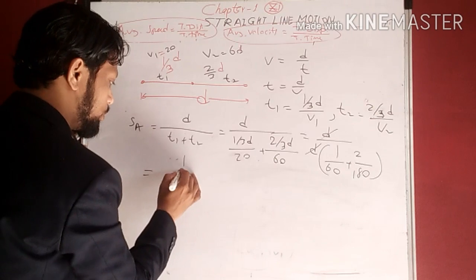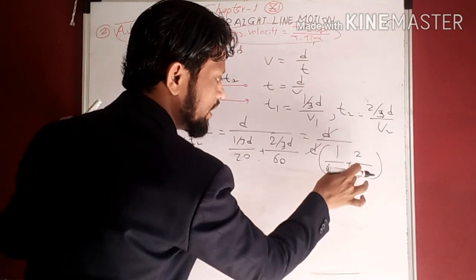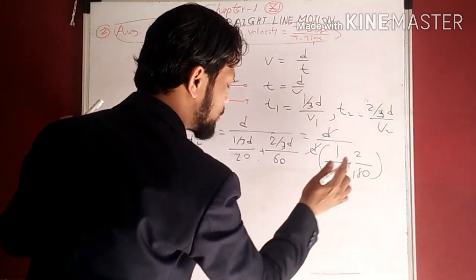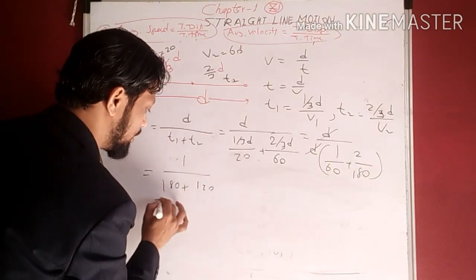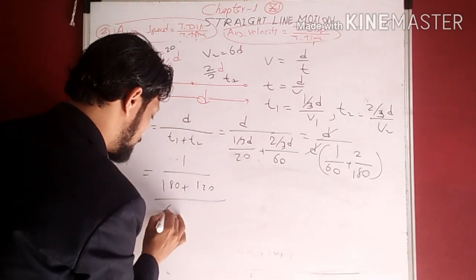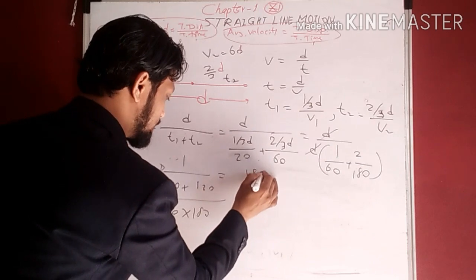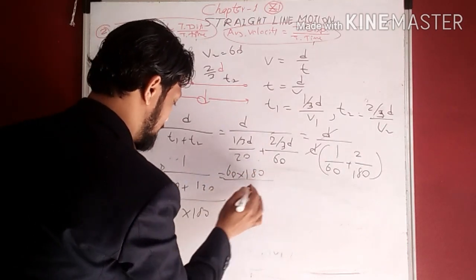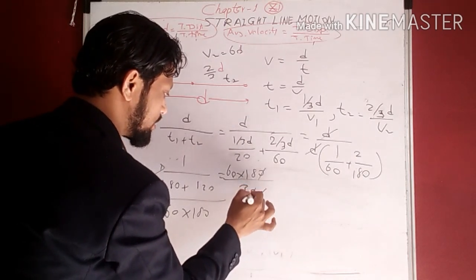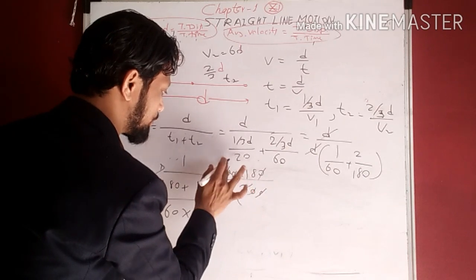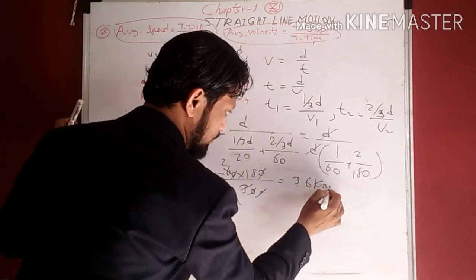So how much is there? 1 upon, we will cross multiply here, 1 8s are 180 and 6 2s are 120, plus 120 upon 60 into 180. This will go to the numerator. So 60 into 180 upon 180 plus 120 is 300. 0 0 cancel, 0 0 cancel. 3 1s are 3, 3 2s are 6. 2 18s are 36 km per hour.